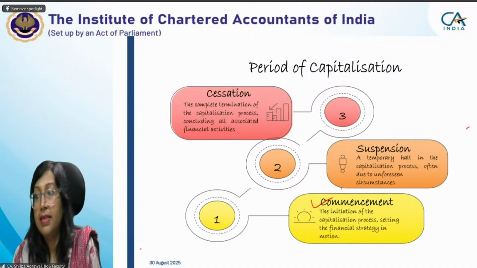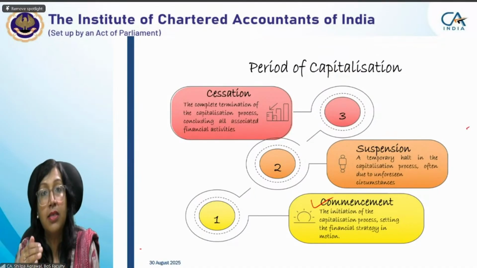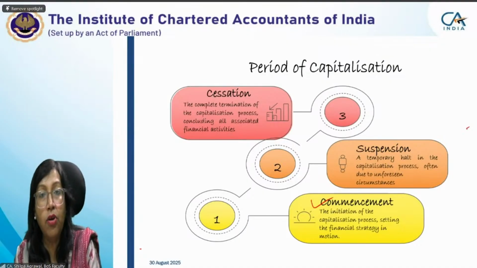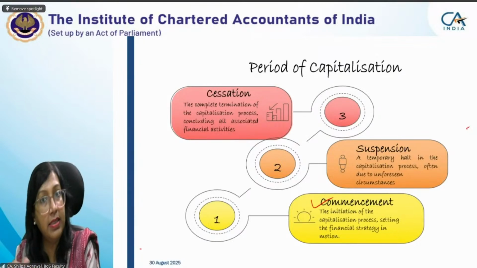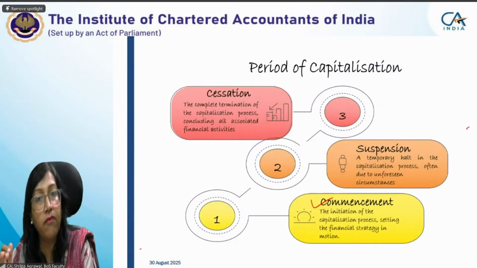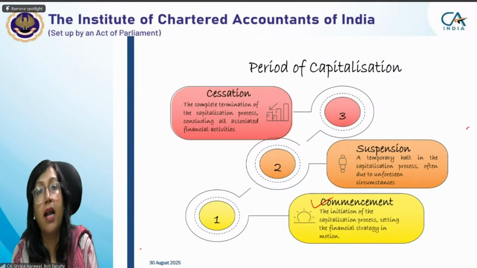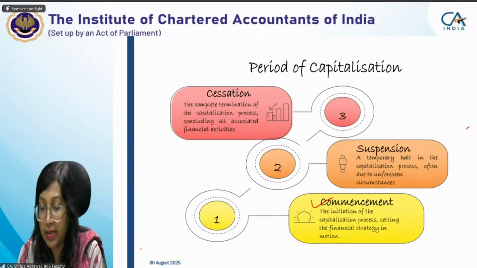Second is suspension of capitalization. You're not completing or ending it, but you're giving a halt or pause. We'll see that also. And then is cessation of capitalization, meaning we are ending the capitalization process of borrowing cost. So first we start with commencement of capitalization.